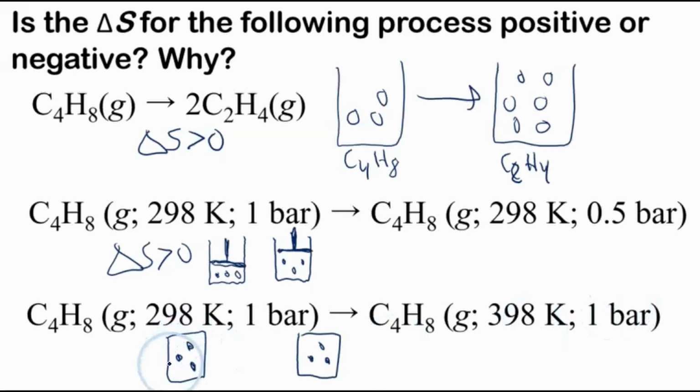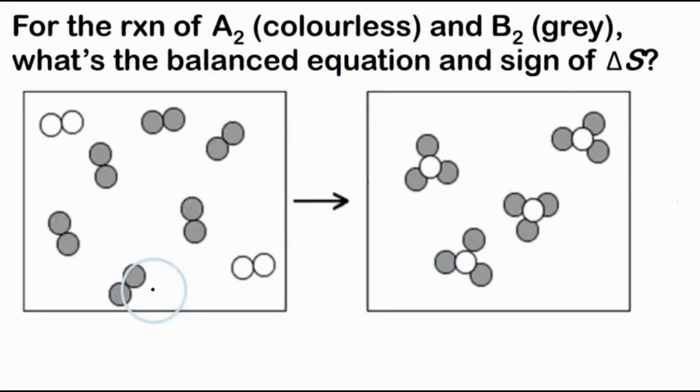Well, we can't just have a closed flask and heat it up, because these would start moving faster. We'd have more collisions. They'd collide against the edge of the container at a faster rate, which would increase the pressure. So the only way to do that would be to increase the volume. So now we have a larger volume to move around in. Same scenario here. The change in entropy is greater than 0. Hope that won't trip you up. And this one always trips people up, but hopefully it won't trip you up.